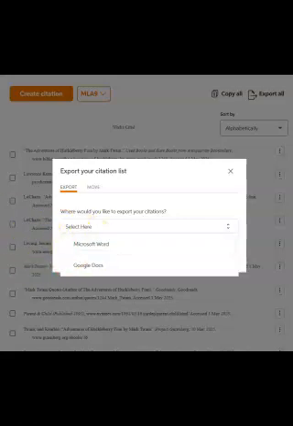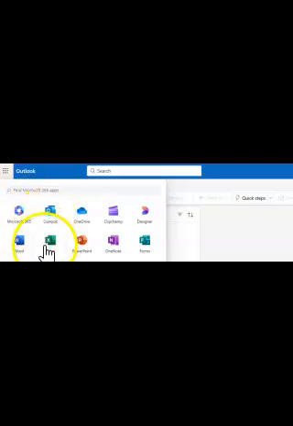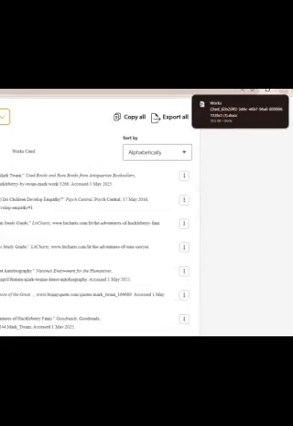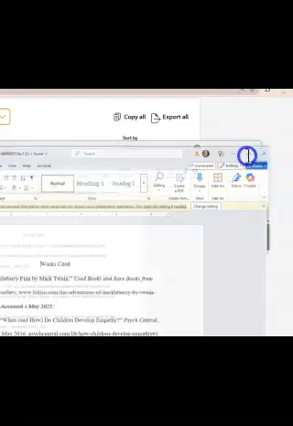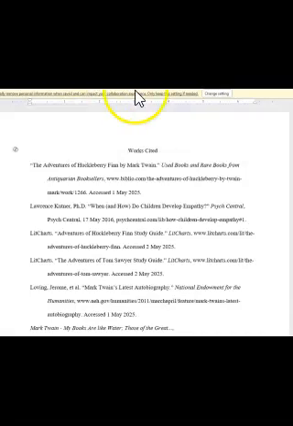And once again, just in case you've come to this point in the semester and still have not discovered that on Outlook, we simply click this and there is Word, and we can use that free of charge. I click Export as Word, and as you can see, it's going to open here. I'm going to open it. And there it is. Now let's take a moment together and just look at this real quick.